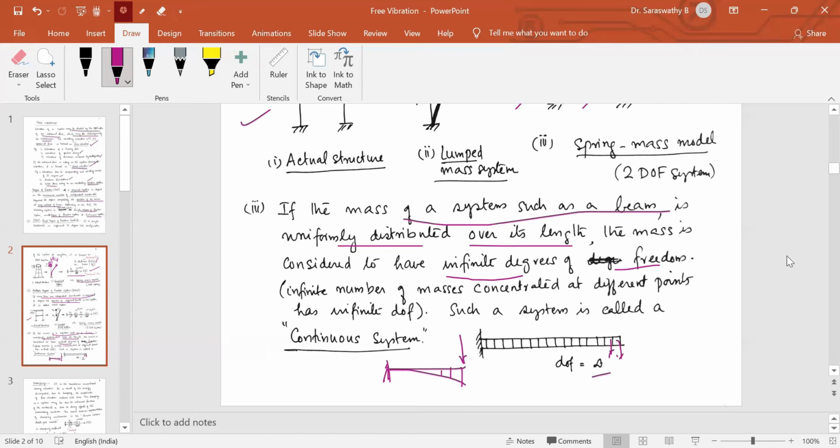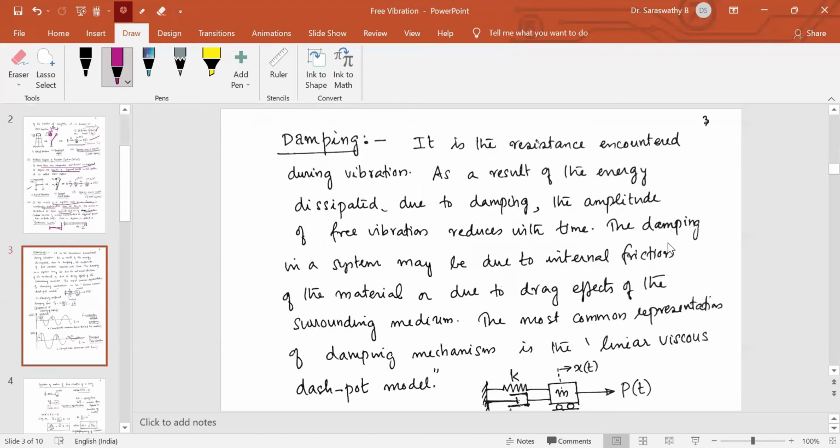If only one coordinate is required, it is called a single degree of freedom system. If more coordinates are required, it is called a multiple degree of freedom system. If an infinite number of coordinates are required, it is called a continuous system. An infinite degree of freedom system is called a continuous system.